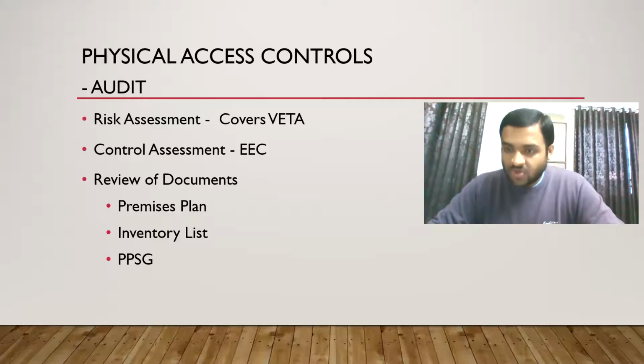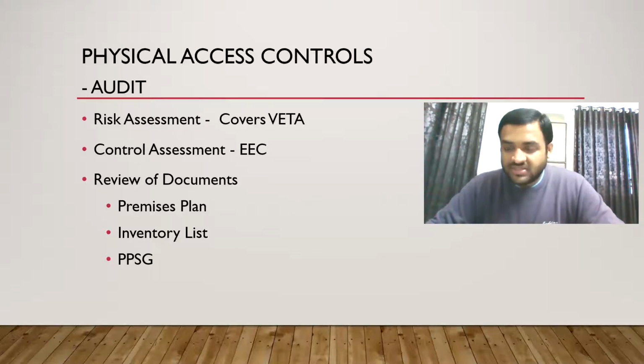Then we will review some documents. We will see the premises plan, then the inventory list, and then principles, procedures, standards, and guidelines. The premises plan is basically the blueprint of the premises. We will see whether they are protected or not, or whether they have displayed it on the walls of the organization or not, so that it will give you directions as to how to move in the organization.